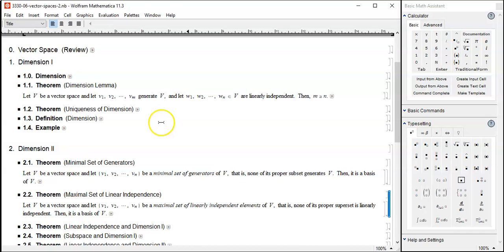The number of generators can generally be more than the number of linearly independent elements. So throw away, and go down, down, down until you reach a point where you cannot throw anything away anymore without sacrificing the generating. You just reached the minimal set of generators, and that's the basis. How about the other way around? The number of linearly independent vectors is always less than or equal to the number of generating vectors.